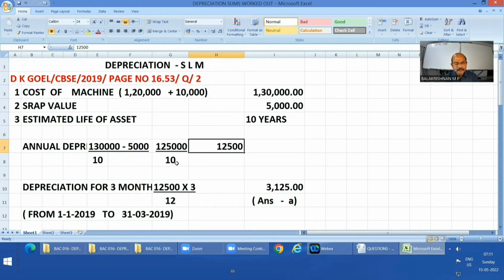And it will be divided by the number of years it is estimated to be used. That is 10, it has been given. So 12,500. That is annual depreciation. Whereas we have been asked to find the depreciation only for 3 months, from 1/1/2019 to 31/3/2019. So proportionately 12,500 into 3/12, it comes 3,125.